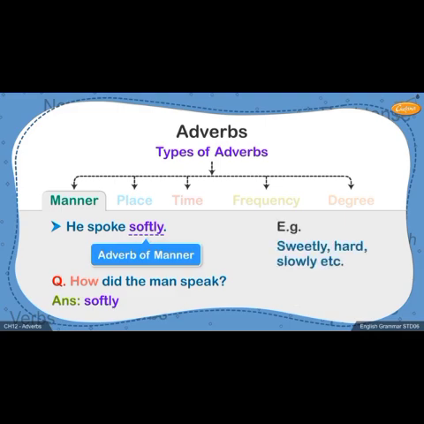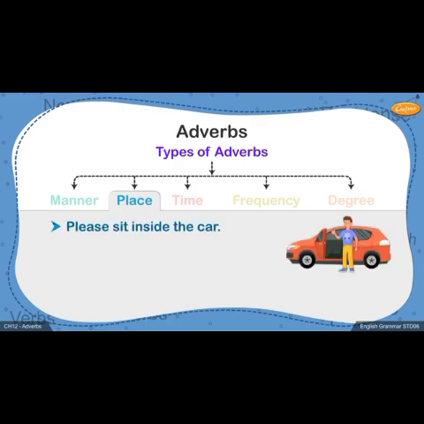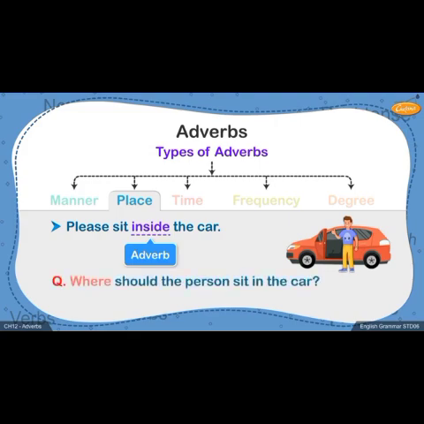Adverbs like sweetly, hardly, slowly, etc. can be other examples of adverbs of manner. Let's move on to another type of adverb. In this sentence, please sit inside the car. The word inside tells us more about where the person needs to sit. Let's ask a question.